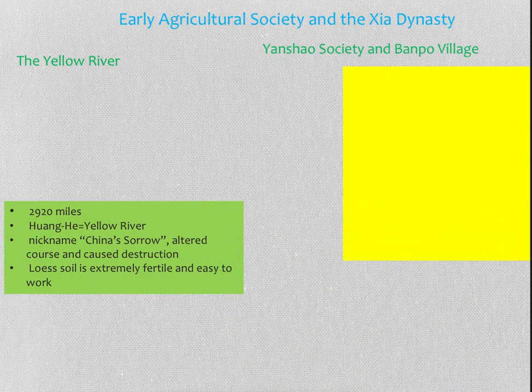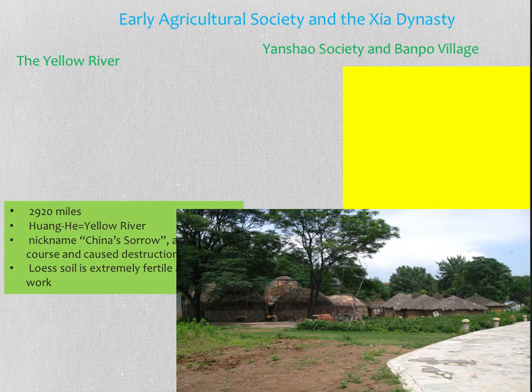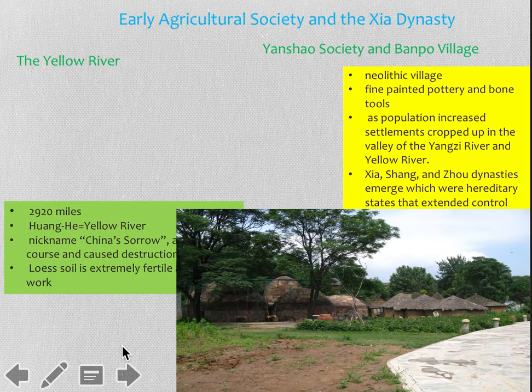So it talks about a couple of Neolithic societies that existed before the dynasties, before the Jia, the Shang, and the Zhou. Those were the Yangshao and the Banpo village. This is the area where they were thought to have existed. This is probably how these villages looked, with hut-looking tenements. So again, it's the Neolithic village. They know they existed because they've found pottery and bone tools, which give clues that there was a village there. And then as the population increased, settlements cropped up in the valleys of the Yangtze River and the Yellow River. So those were the two main rivers for China.